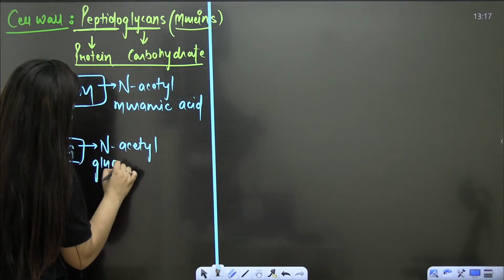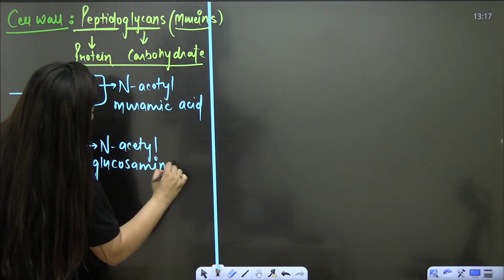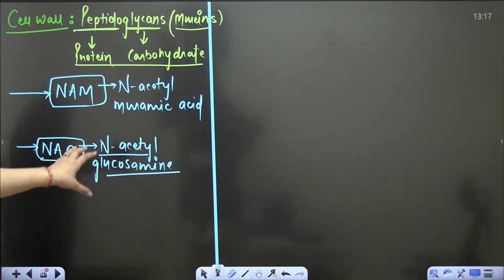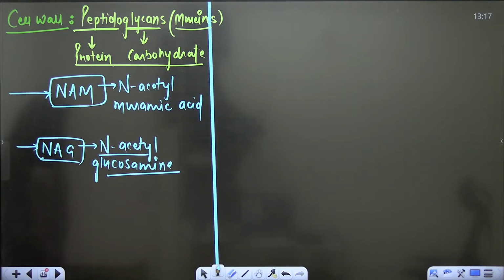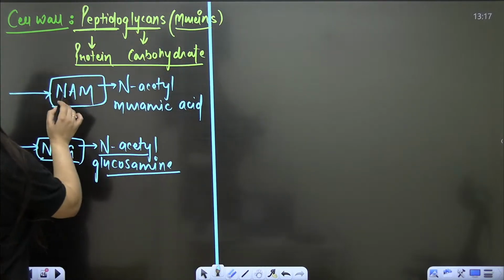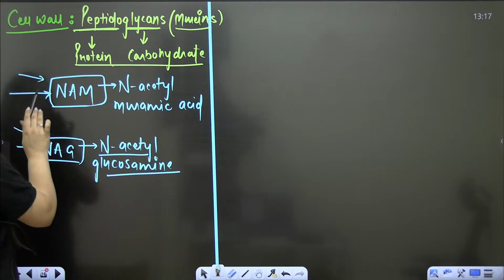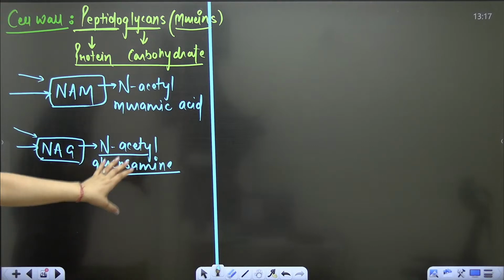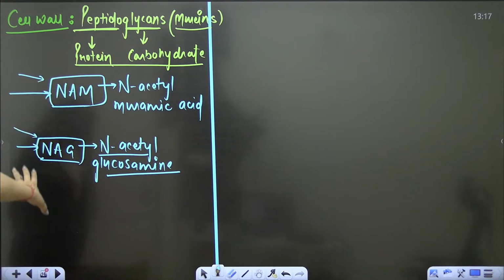N-acetyl muramic acid and N-acetyl glucosamine. These two are the glycans, right? These are basically amino sugars. These amino sugars are alternately linked in chains. So what do we have in the cell wall? Peptidoglycans, murein. We have NAM and NAG, these amino sugars, N-acetyl muramic acid and N-acetyl glucosamine. This is the glycan or amino sugar part.